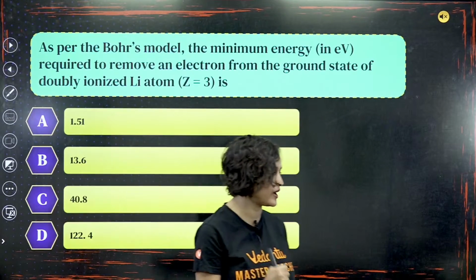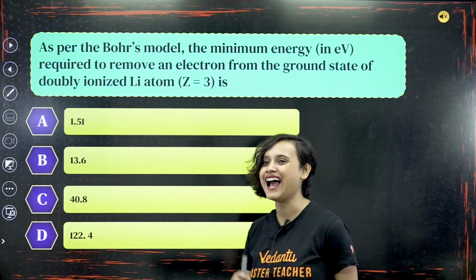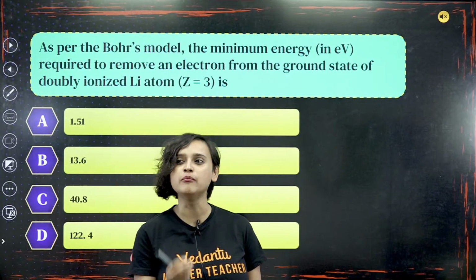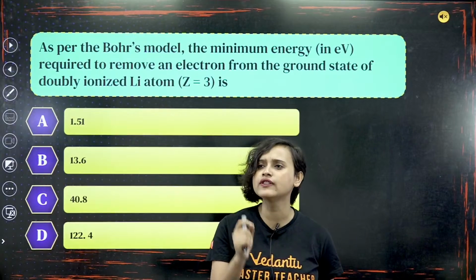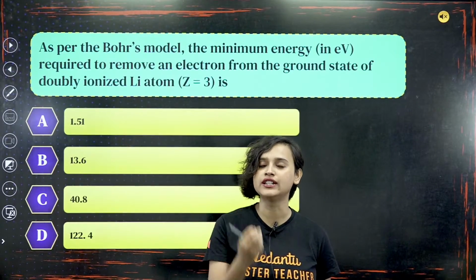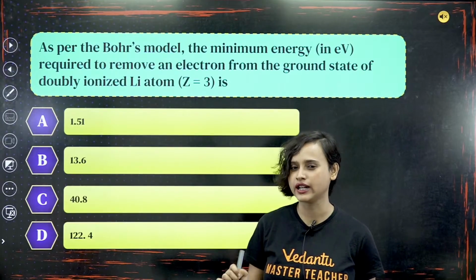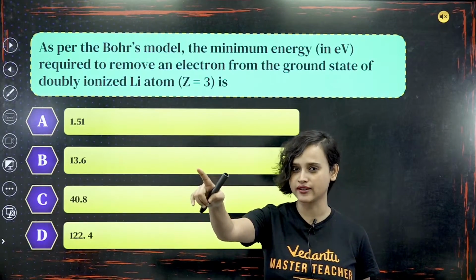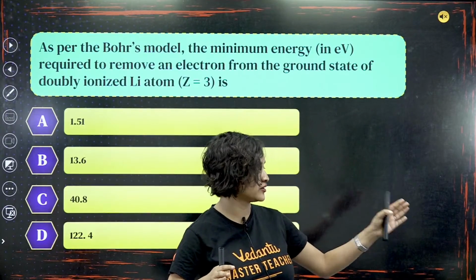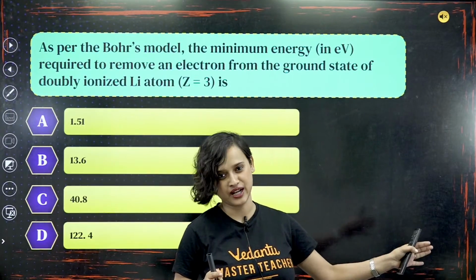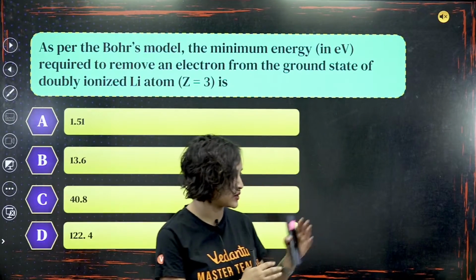So here's our first question, okay? Our first question, everybody, is: as per the Bohr's model, the minimum energy in electron volt required to remove an electron from the ground state of doubly ionized lithium atom, that is Z is equal to 3, is... By the way, when I'm looking there, I'm looking at the screen. When I'm looking this side, I'm actually trying to look at the chat that you guys are talking to each other.